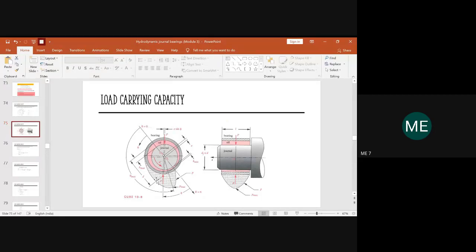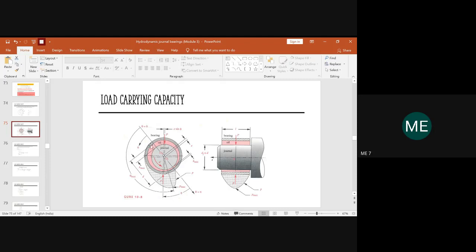Similarly, the pressure is distributed across the contact area. This is the journal and the bearing. Across the contact area, you will have the pressure distribution again. This is behind the contact area, and hence you will have a negative pressure. This is the region where you will have the positive pressure distribution.